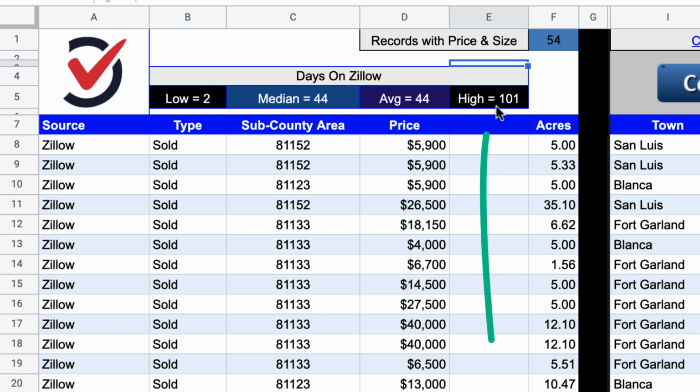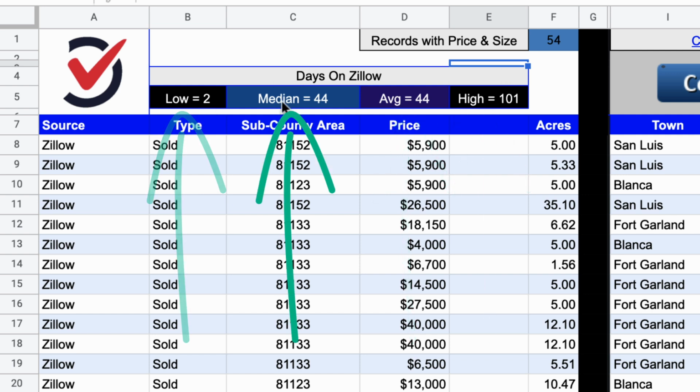And it'll also tell you the high number, the low number, and the median. Usually that median number is the most valuable one to go by. But again, all that information is right there.